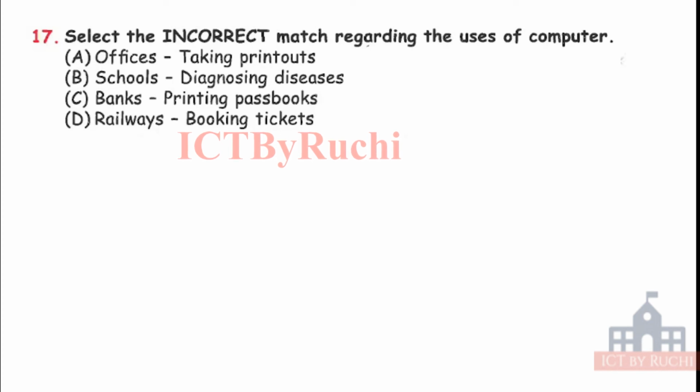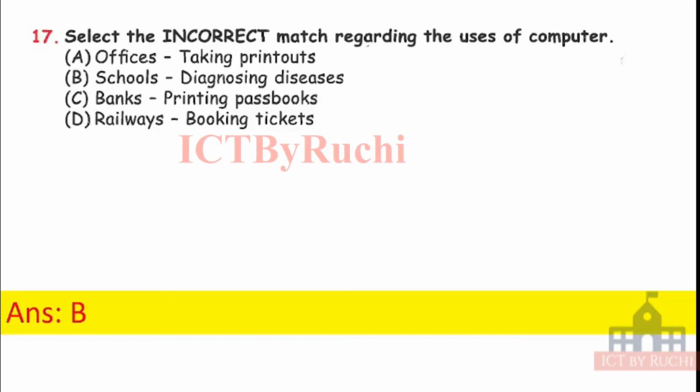In bank, is it used for printing passbook or not? Or D. Railways, is computer used for booking tickets or not? Tell me which is incorrect. Answer is school. Diagnosing diseases, because diseases are diagnosed in hospital, not in school.